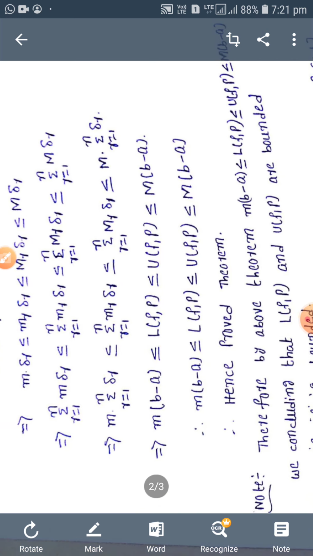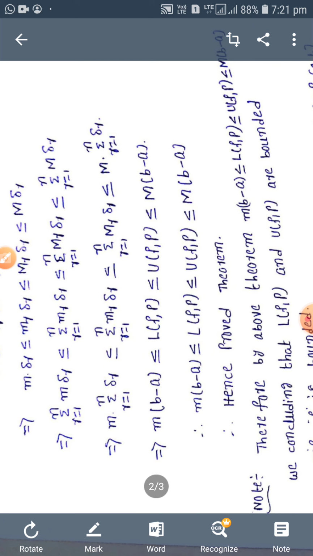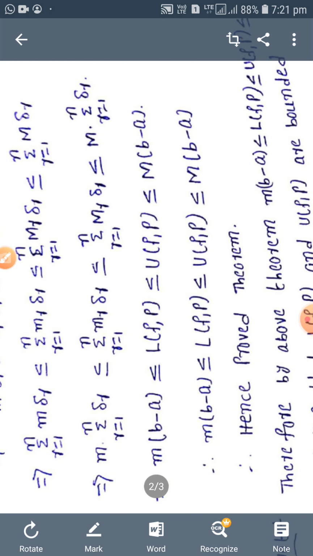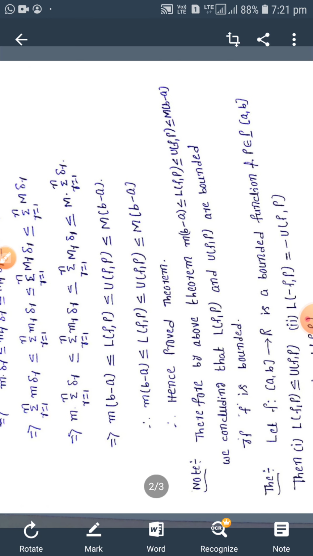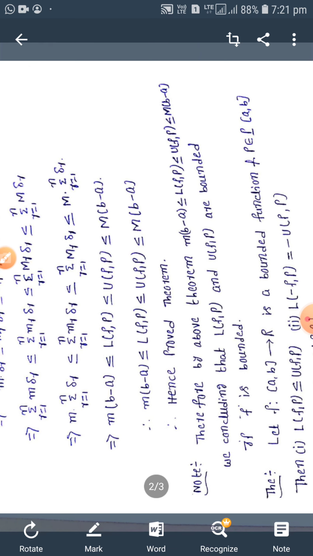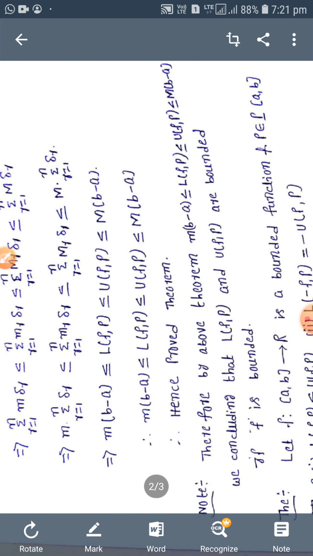Therefore, what we have to prove is that f is a bounded function on closed interval a comma b, P is a partition on closed interval a comma b, then small m into b minus a less than or equal to LFP less than or equal to UFP less than or equal to capital M into b minus a. Okay. Therefore, by the above theorem, we conclude that, what is the above theorem? Small m into b minus a less than or equal to LFP less than or equal to UFP less than or equal to capital M into b minus a. We conclude that LFP and UFP are bounded if f is bounded.